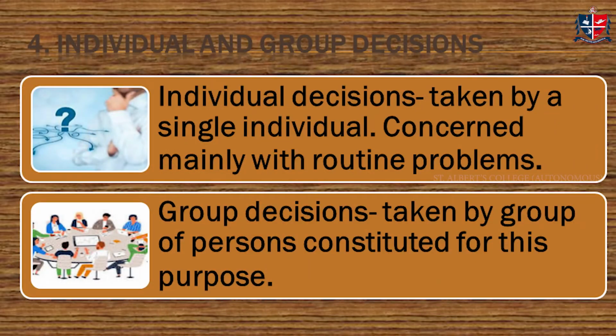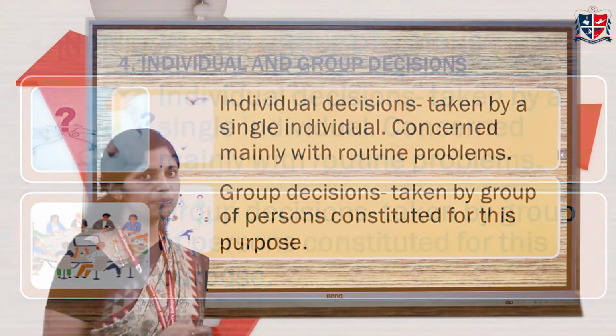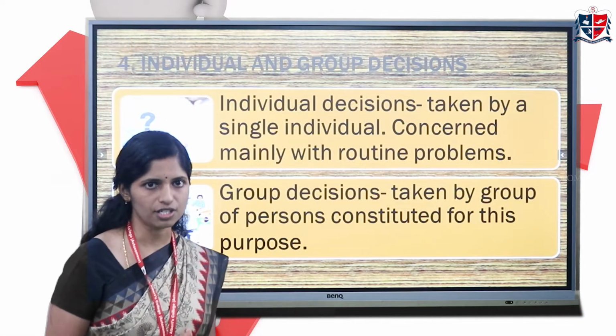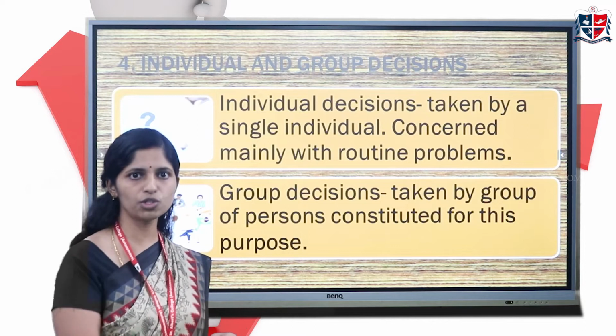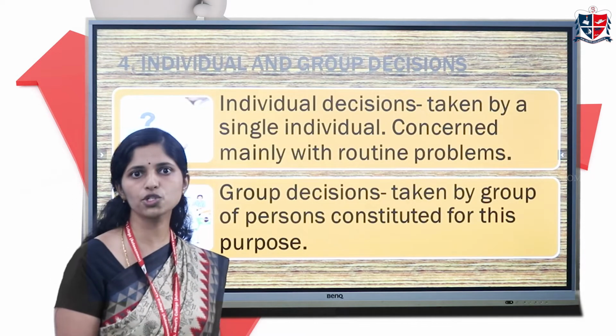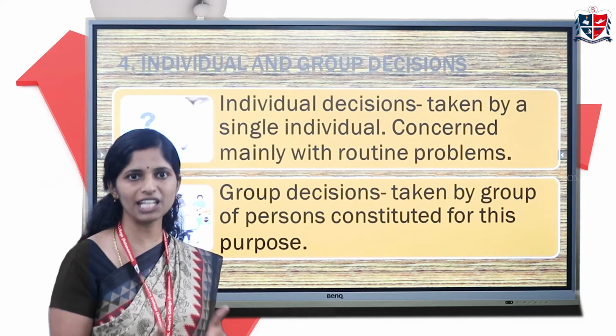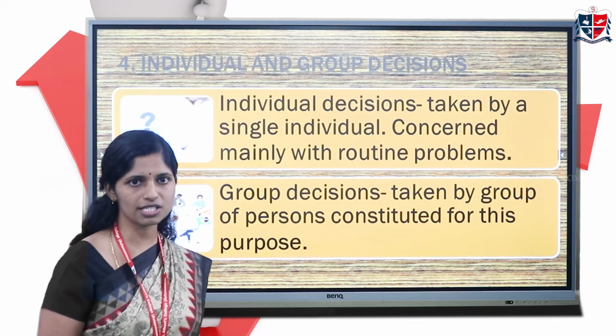And the next basis for classification is individual and group decision. A decision taken by a single person is an individual decision. For example, how many products I'm going to produce or what work I'm going to do today. If I'm taking that decision, that is an individual decision.